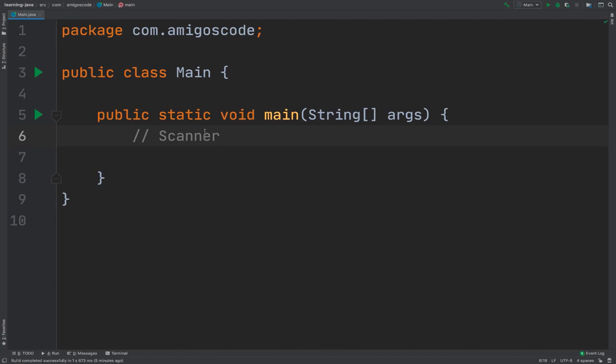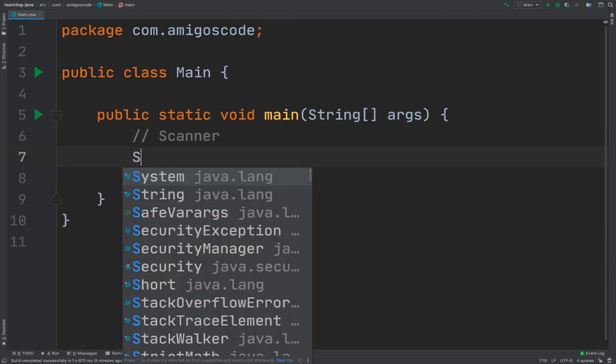Right, let's go ahead and learn about the scanner class. And basically the scanner class allows us to take user input from the console. So let's create a very simple program that takes the user name and then prints to the console hello and then the actual name. So go ahead and simply type scanner.